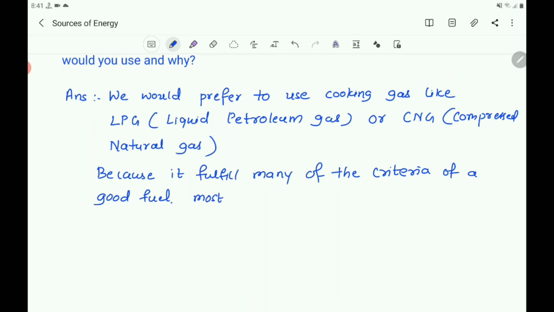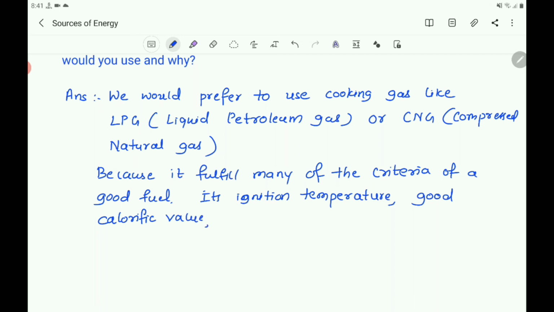Most importantly, you take here its ignition temperature, good calorific value, and non-pollution characteristics.